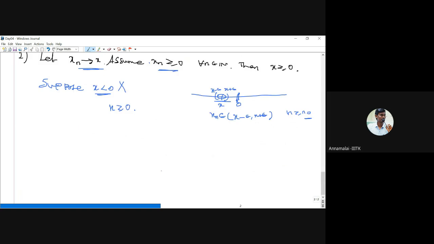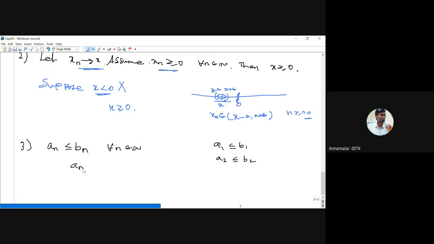So, the next one is, suppose we have two sequences, an and bn, and it satisfies the condition that an is less than or equal to bn for all n in N. That means the first term of the first sequence is always less than or equal to the first term of the second sequence, the second term is less than or equal to the second term, and so on. In general, an is less than or equal to bn for all n.